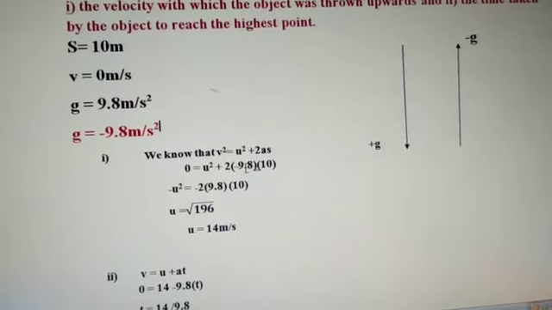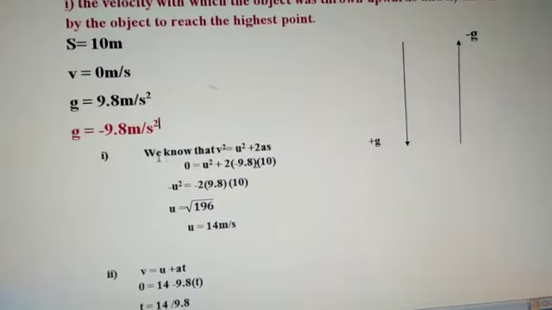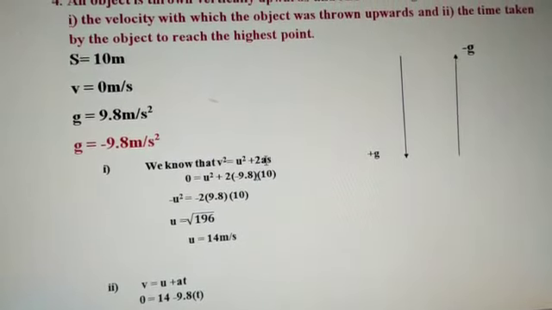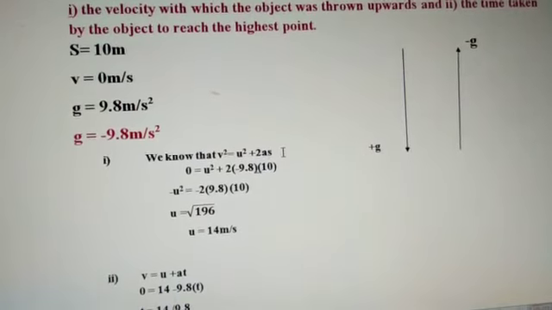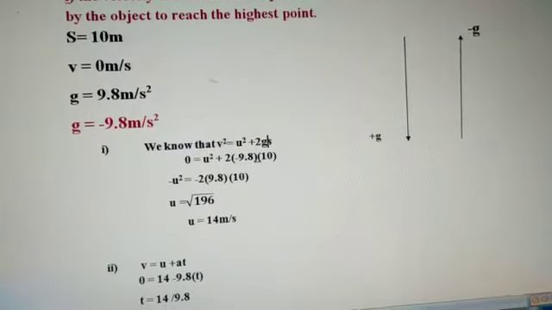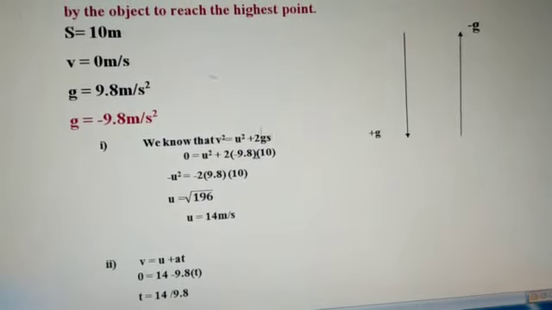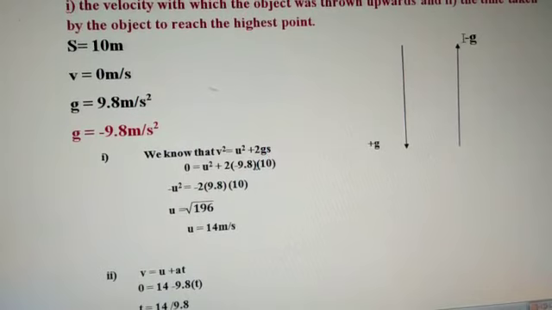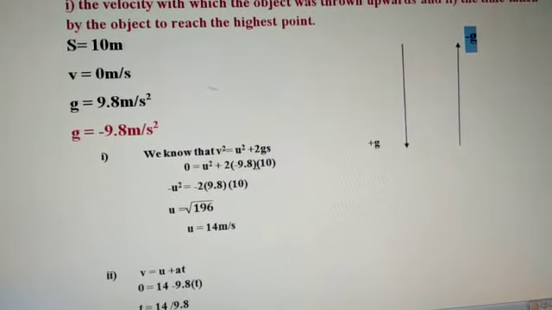Now let us analyze this. We know that v square is equal to u square plus 2as. Instead of a, I can write g, which is the acceleration due to gravity. It is going upwards, so we consider minus 9.8.